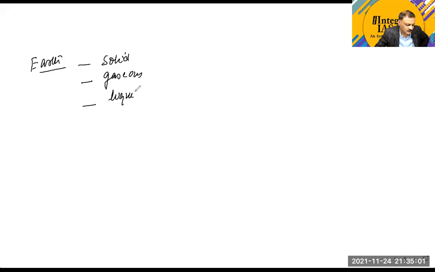Now the point here is, what is the meaning of the earth we will take? We will take the solid part of the earth, or the gaseous part surrounding the earth, or the liquid part of the earth, or the living part of the earth.